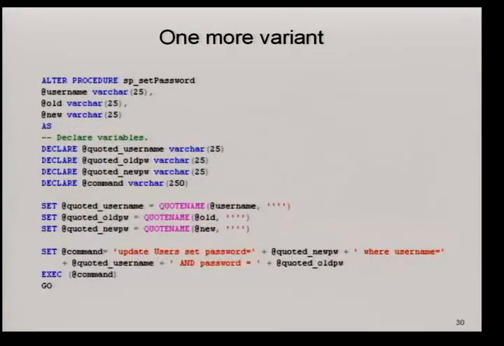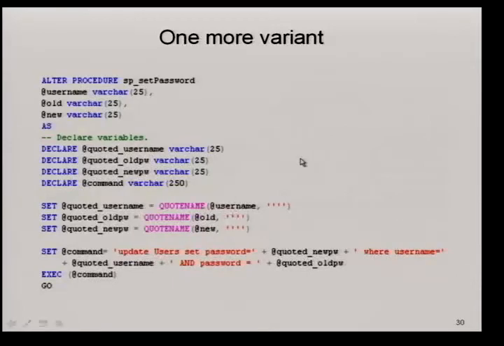Let's take a look at one more variant of the same problem. I have the same code, just like before. I have sp_set_password, which takes 3 arguments. But here, the only difference is I have 3 more local variables, which are quoted_username varchar(25), quoted_old_password varchar(25), quoted_new_password. But here, I have enough buffer in my command variable. And what I'm doing here is storing the returned value from quotename in these new variables. This is one more variant of the same problem that I've seen.